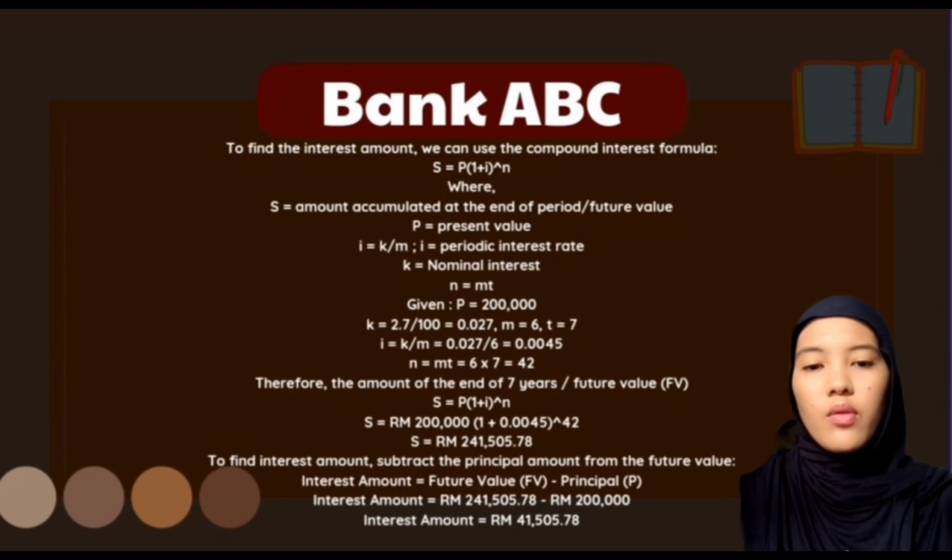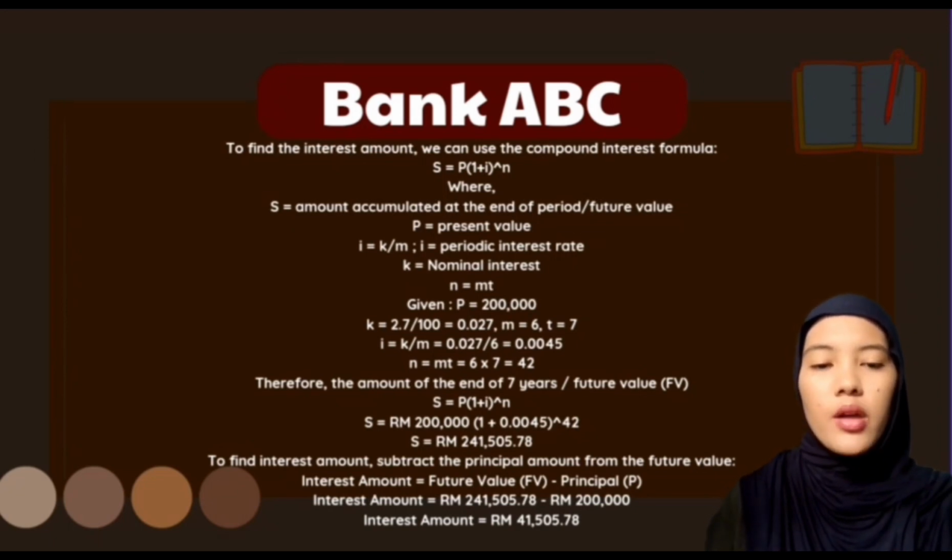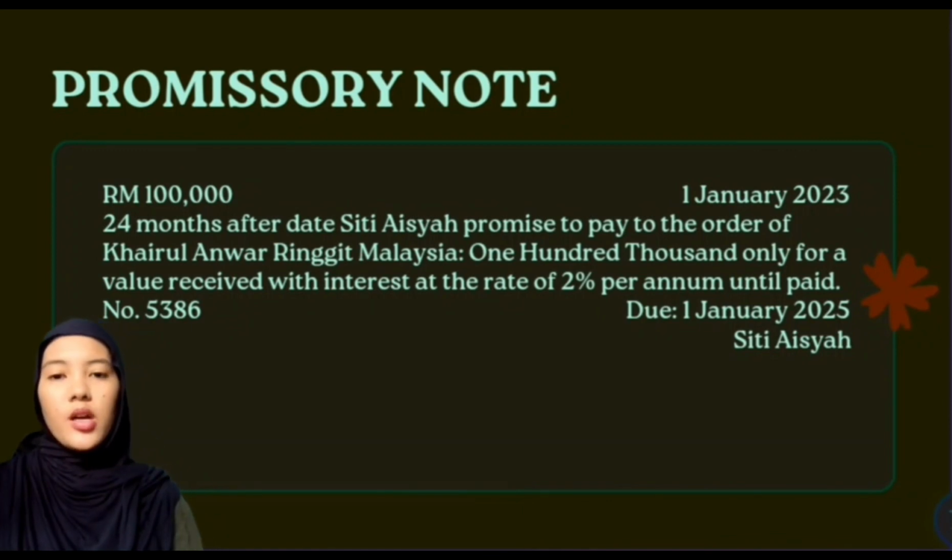Interest amount equal to future value FV minus principal P. Total interest equal to RM241,505.78 minus RM200,000. Interest amount equal to RM41,505.78. So the total interest for the loan from Bank ABC is RM41,505.78. Next, I'm going to explain about the promissory note.